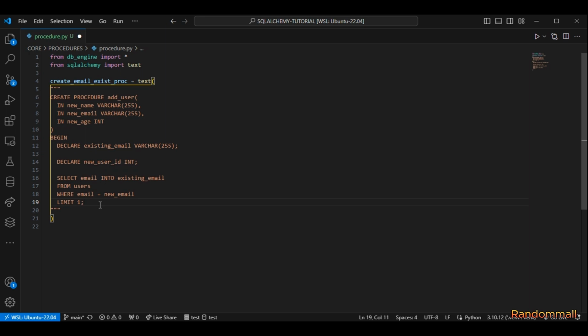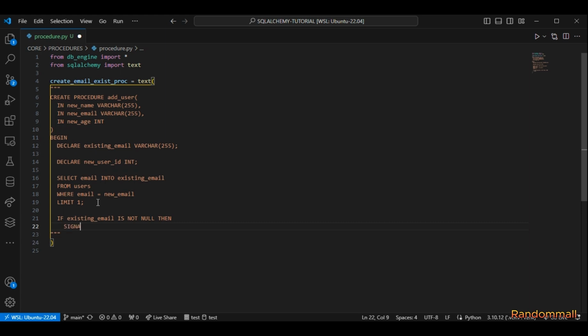And then the next thing we are going to check is if this existing email has a value. If it has a value, it means that the email exists and we cannot create a user, so we are going to throw an error. If it does not have a value, we are going to go ahead and create this user. So we move down here and use the IF statement. We say IF existing email IS NOT NULL, THEN, it means that the user already exists. Then we are going to throw an error.